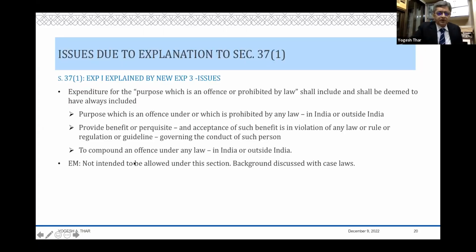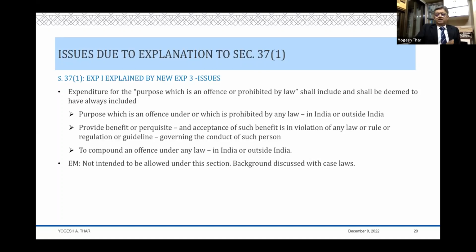So a somewhat nearer topic: 194R, 37(1). Explanation 1 inserted: expenditure incurred for the purpose which is an offense or prohibited by law. Now we are told that this particular phrase which was there in the old explanation will have three parts: purpose which is an offense, or which is prohibited by law.